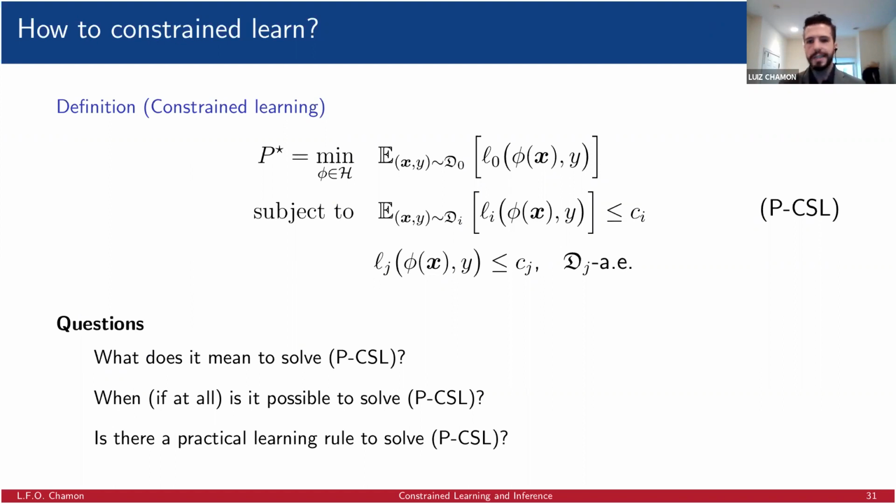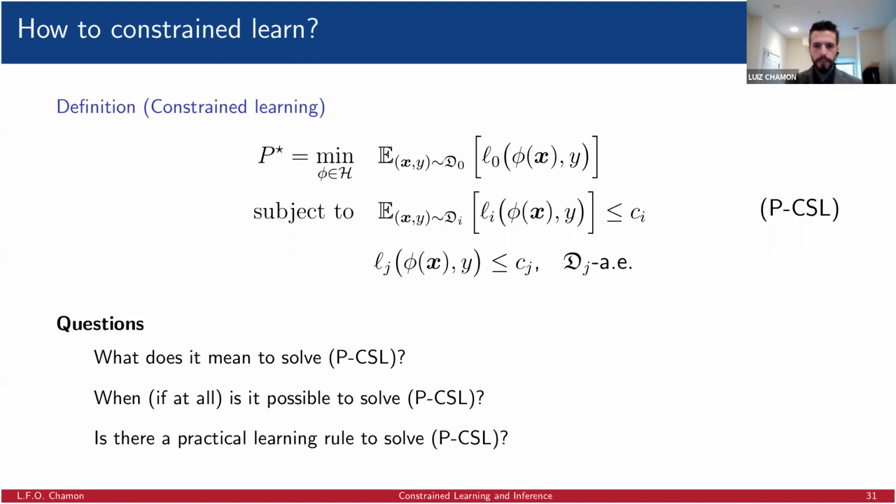So we can't really expect to get an exact solution here. So we need to talk about what we are going to consider a good enough solution. And the second question then becomes when, if at all, is it possible to actually obtain such types of solutions? This is about us trying to build a constrained learning theory akin to what happened with classical learning theory, right? We want to build that.